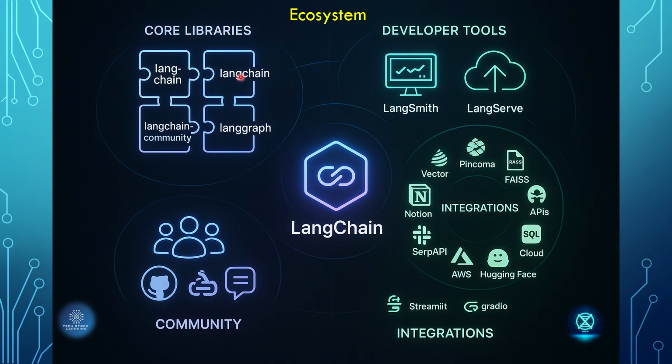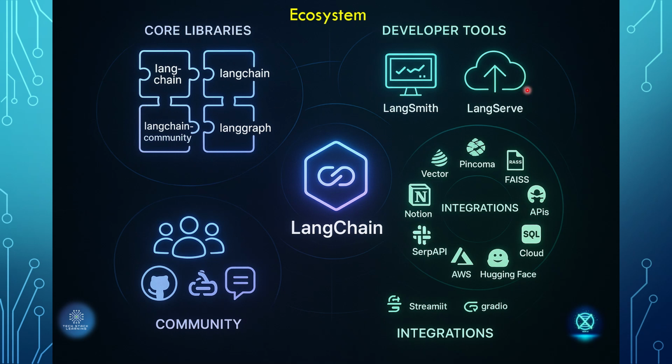LangChain itself has official integrations with OpenAI, Anthropic, or any LLM. LangChain Community is basically community driven integrations, like for databases, APIs, or tools. And last but not least, LangGraph. This is basically an orchestration framework for multi-step agent workflows. These are the core libraries it offers.